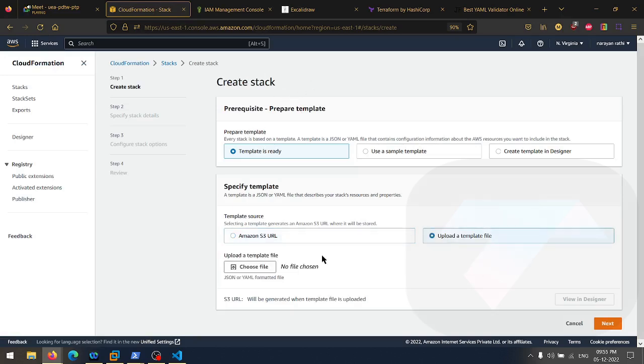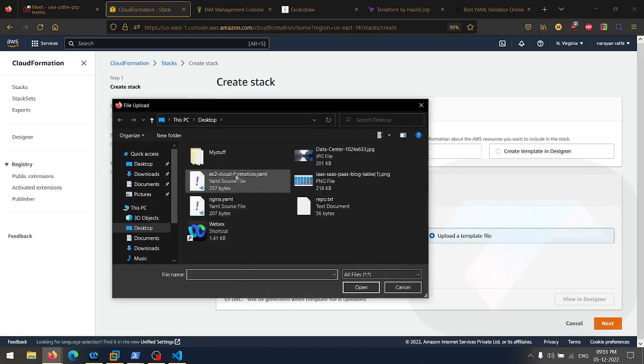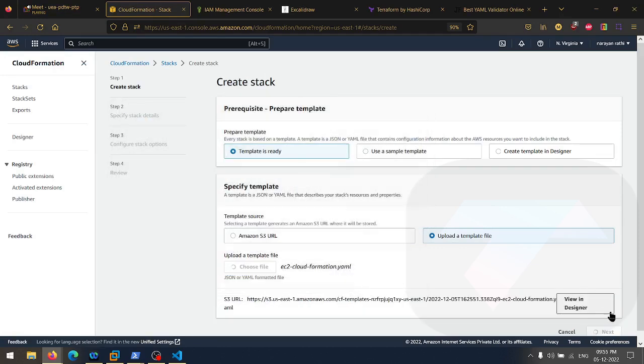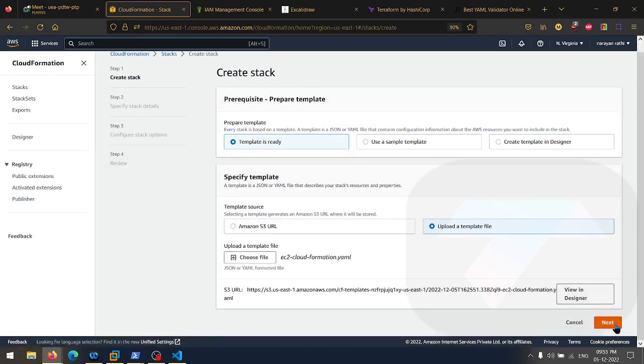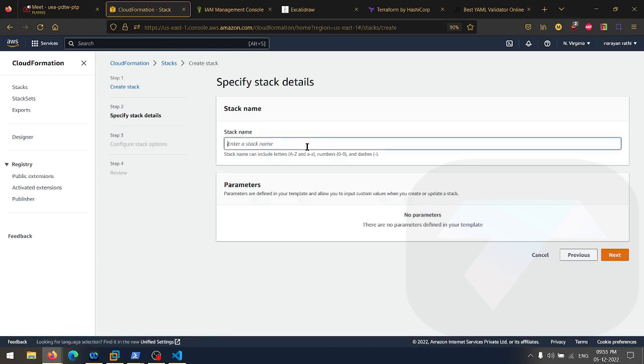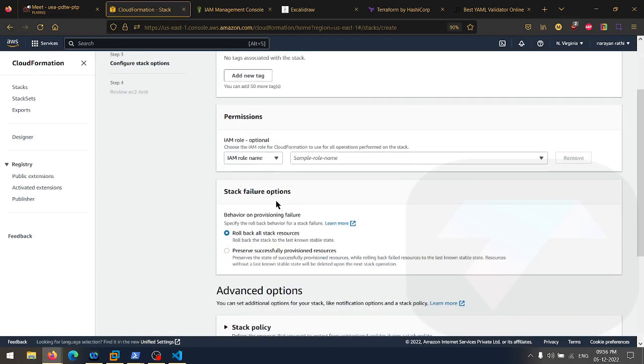So again, we need to upload the file, choose file, EC2 CloudFormation, click on next. Again, stack name, EC2 hyphen test, next, IAM role. If you click here, now you will see the CloudFormation role.